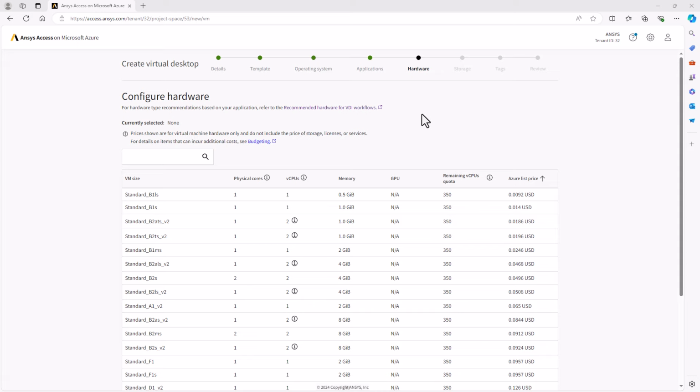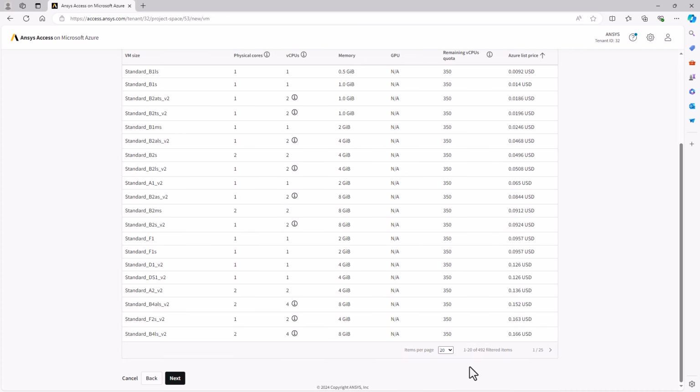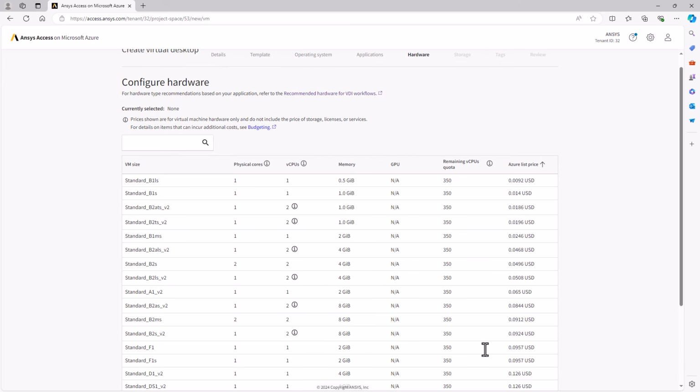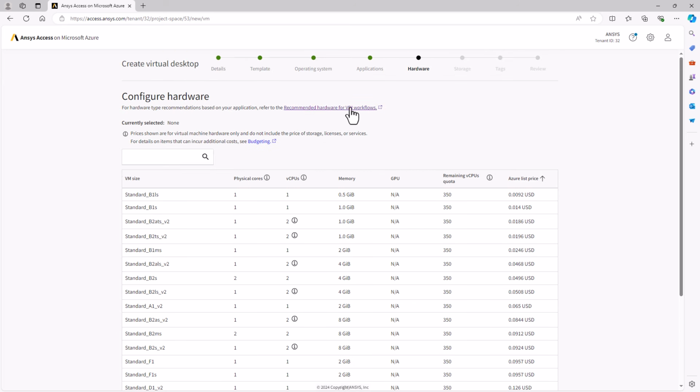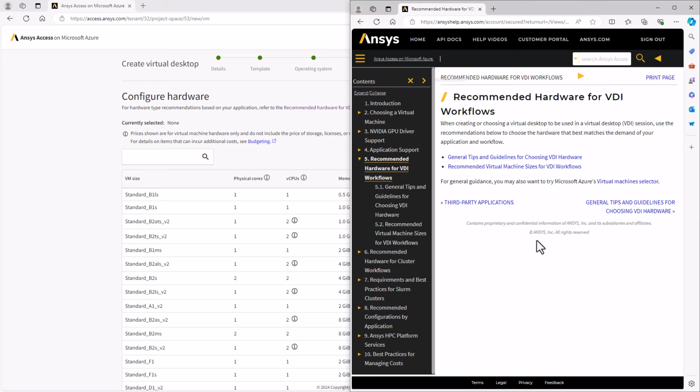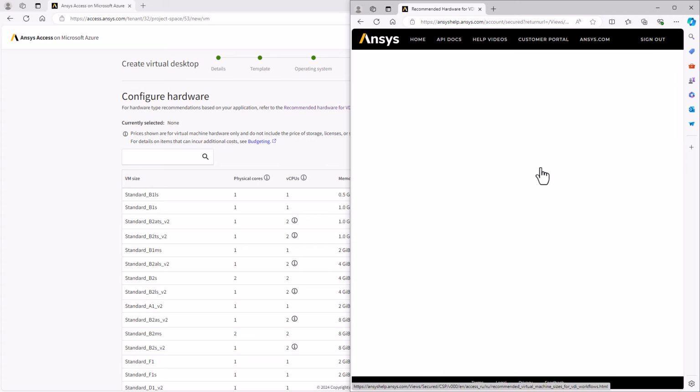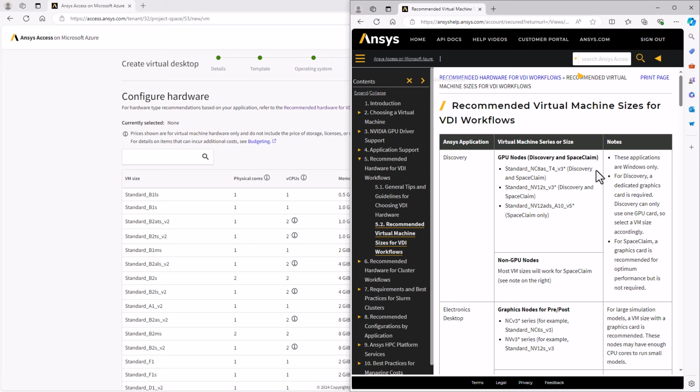Next, I select the hardware I want to use for this VM. As you can see, there are many options, around 500 different possible selections. So to help narrow down, we've got recommended hardware for VDI workflows. Clicking on this will open up a help document. And if we click on the recommended virtual machine sizes for VDI workflows, we can see that I have a list of applications and the different hardware we recommend for those.